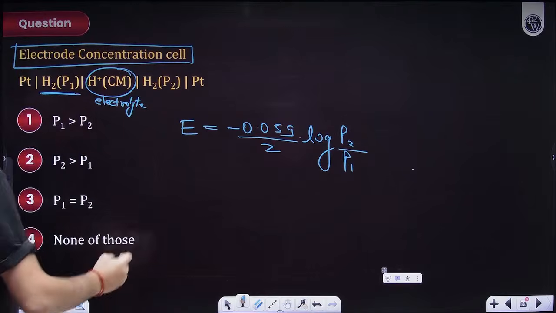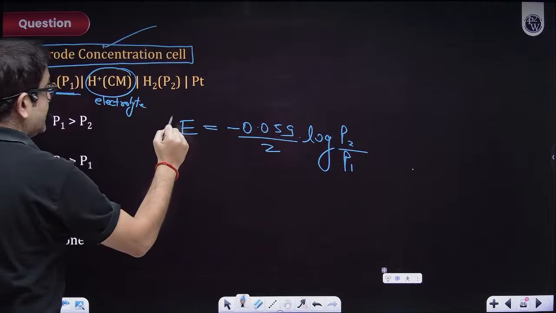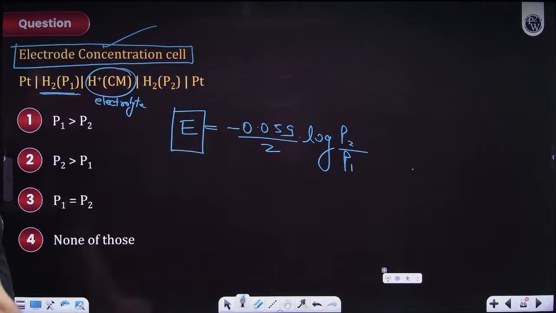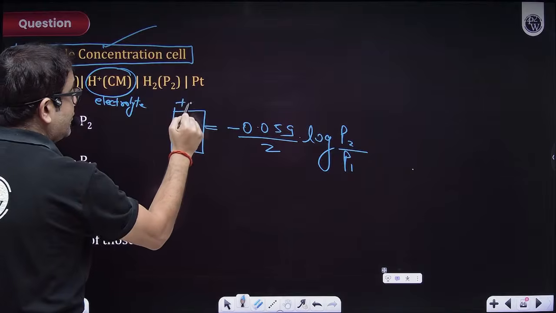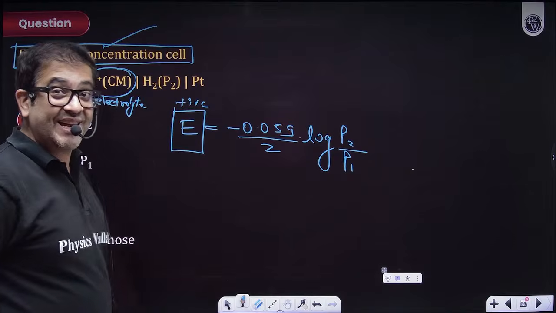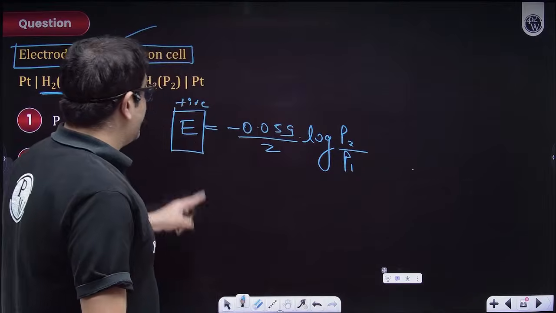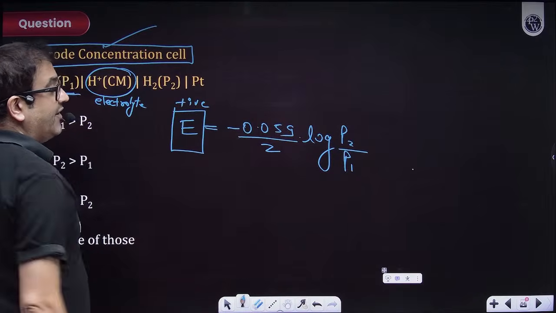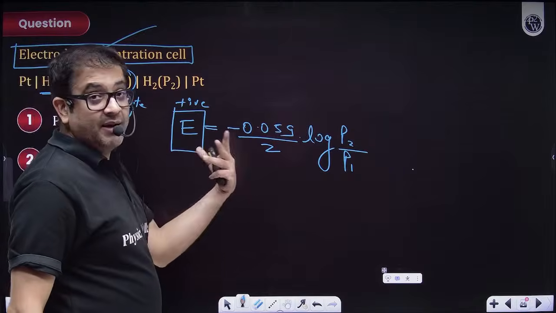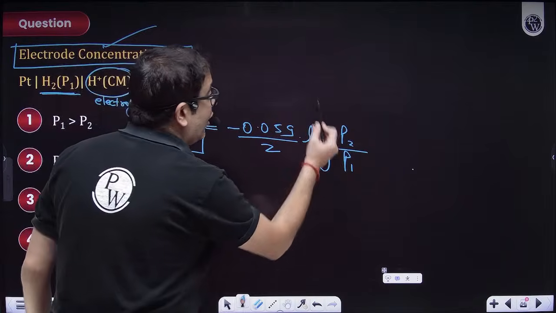Now I want this electrode concentration cell to function. If you want it to be functional, that means you want the cell potential to be positive, because only then can you sell that battery in a market. I already have a negative sign, so this negative sign can become positive when the value of log is negative.